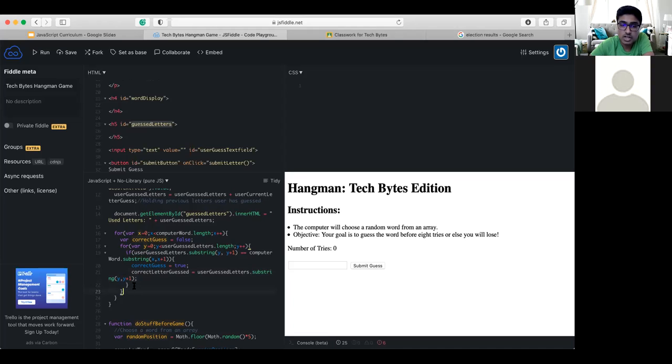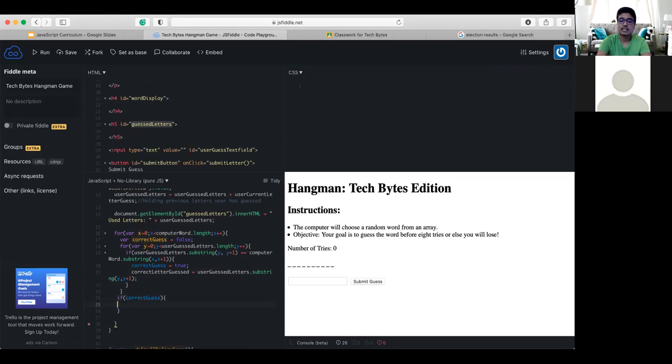So what I'm going to do is go outside of the scope of my second for loop, before the second squiggly bracket. So I'm inside of the big for loop, the first for loop, which is iterating, aka looping over all the letters of the computer's word. And inside of here now, we're going to have to use some more if else statements. Seems a lot, right? So what I'm going to do is do if the user guessed correctly.